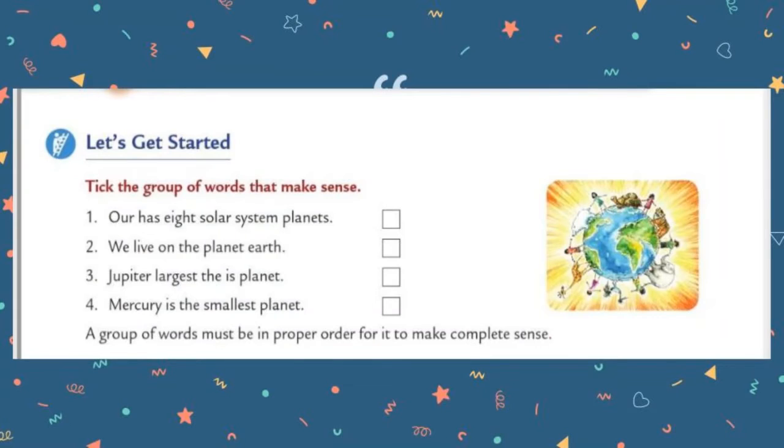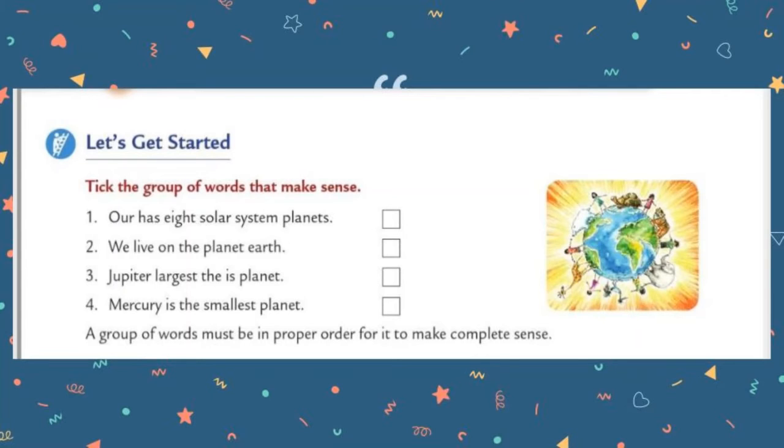Okay, students, let's do the first exercise. Let us see what it is. Tick the group of words that make sense. Already we know that a group of words must be in proper order to make a complete and meaningful sentence. What I said, a sentence is a group of words which gives meaningful and complete information. It means tick the sentences which make a complete and meaningful sentence.